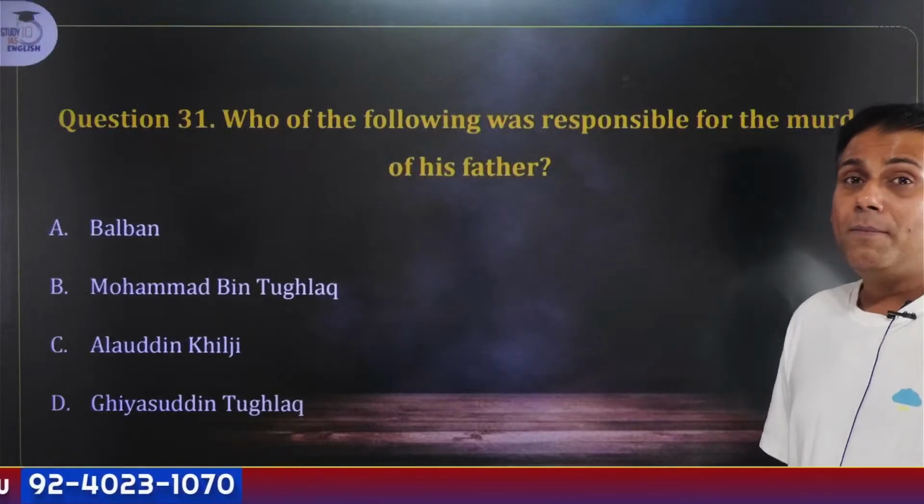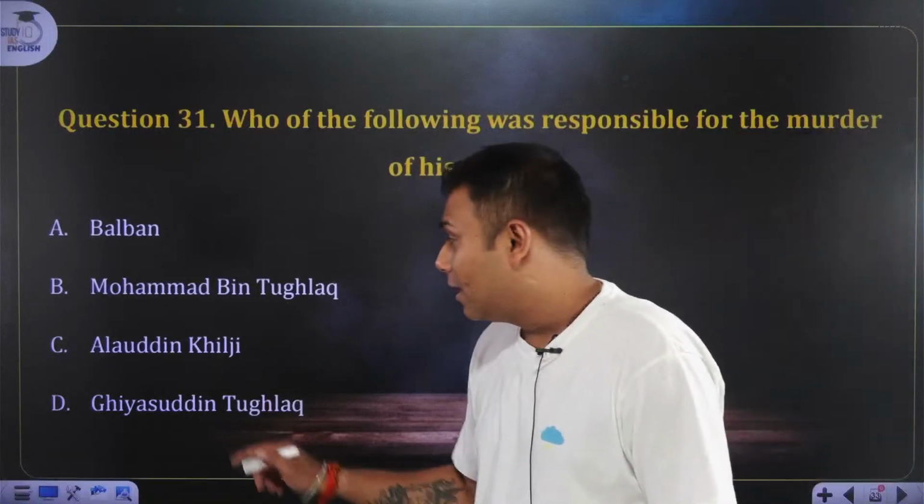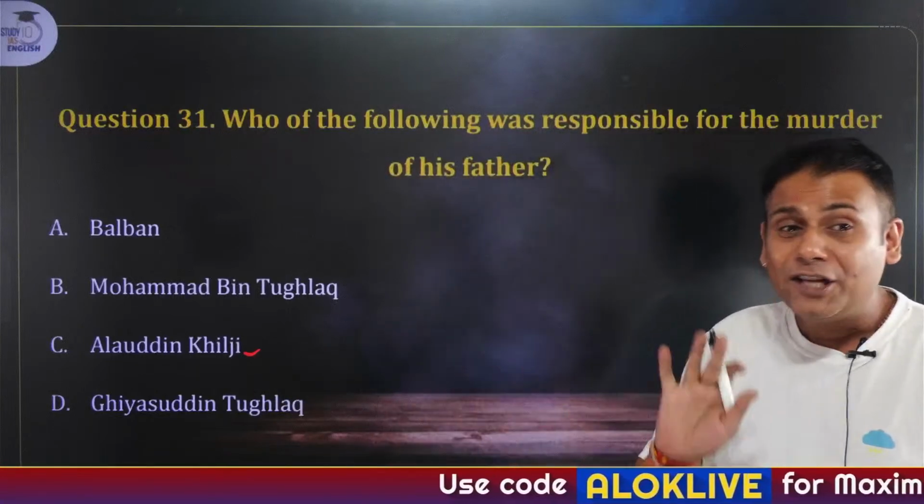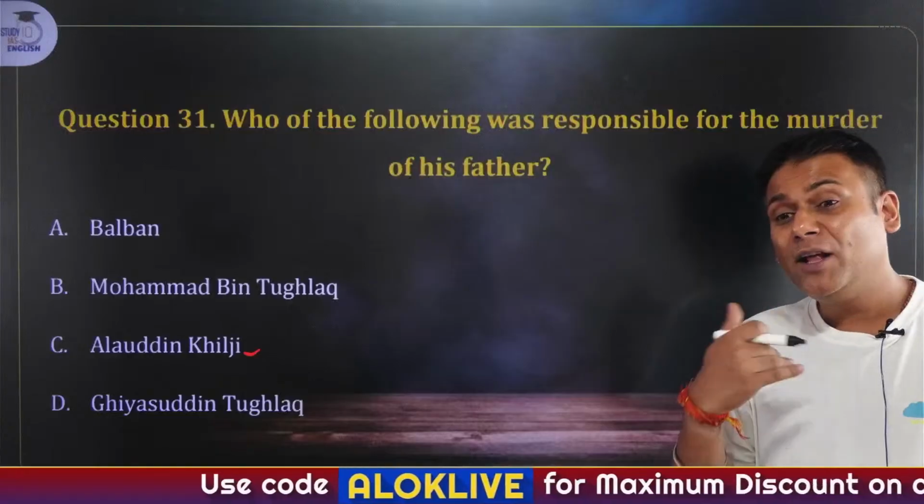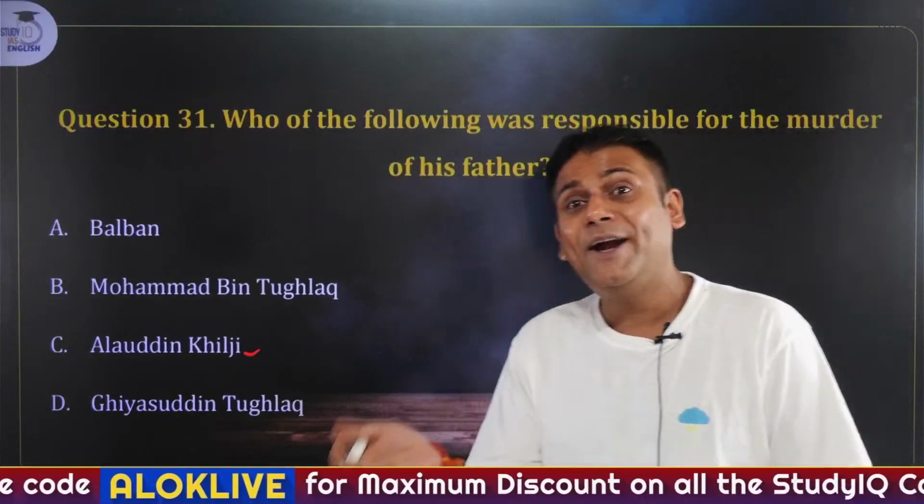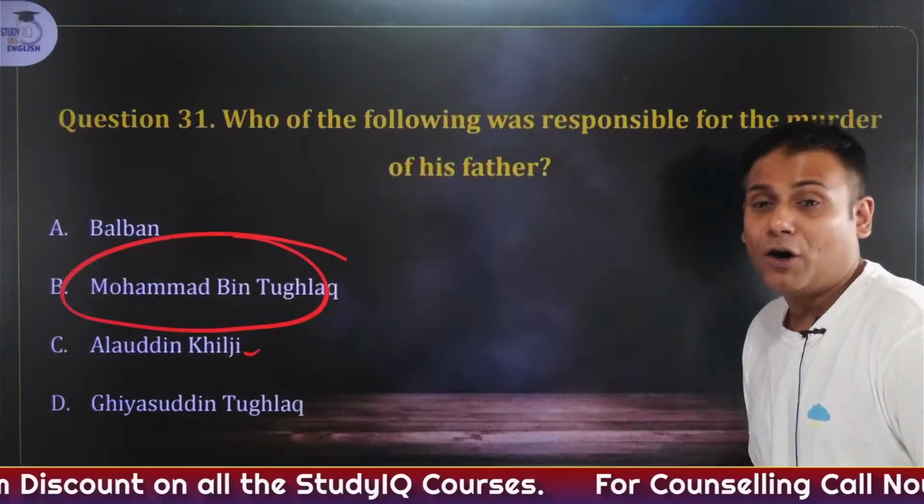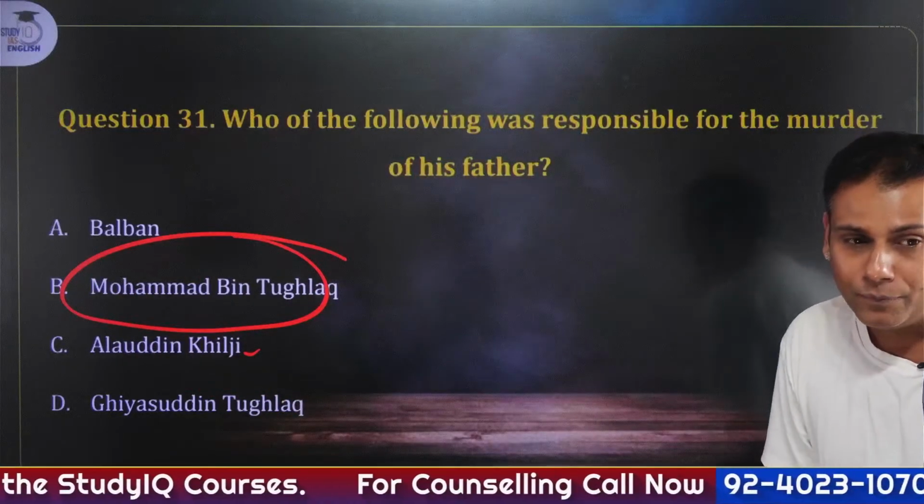See, many of them might say the answer here is Alauddin, but Alauddin's father-in-law was Jalaluddin Khilji. Many historians believe that it was Muhammad bin Tughlaq who treacherously had a plan to kill his own father, Ghiyasuddin Tughlaq. Answer is Fakhruddin Malik Juna Khan, Muhammad bin Tughlaq.